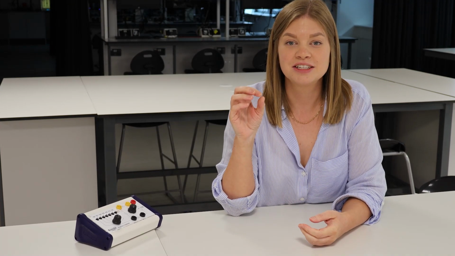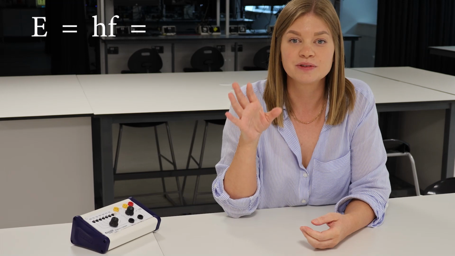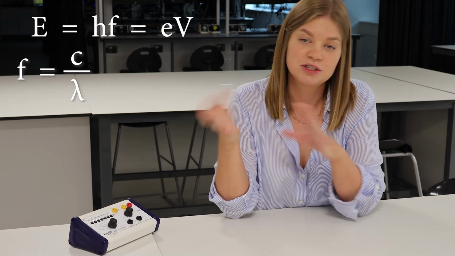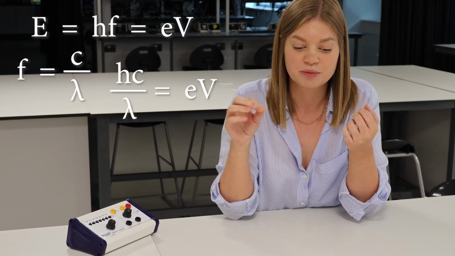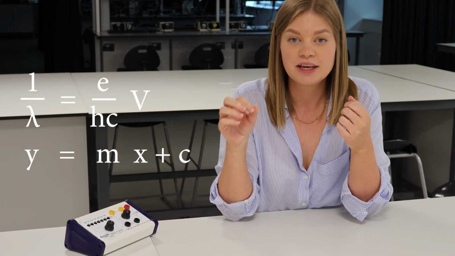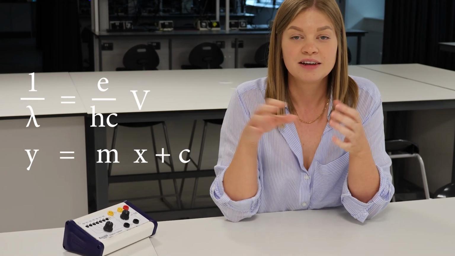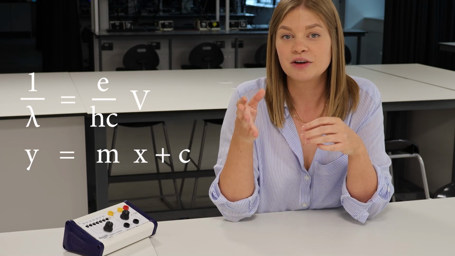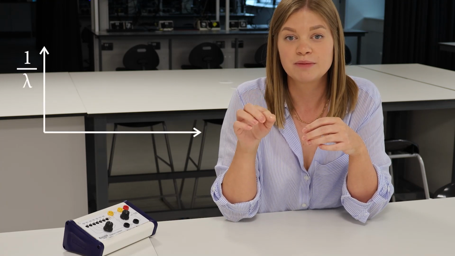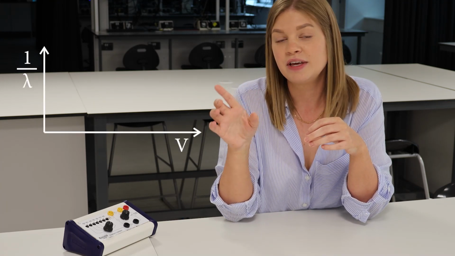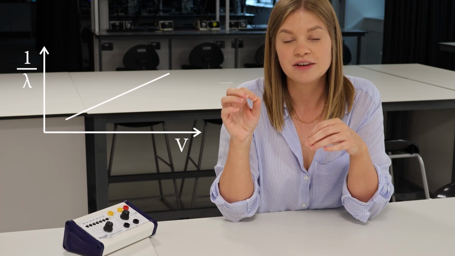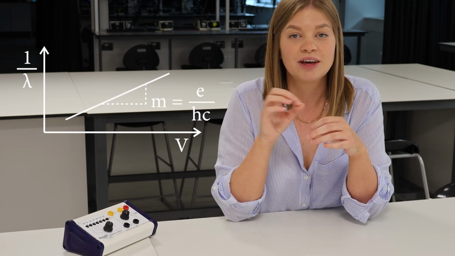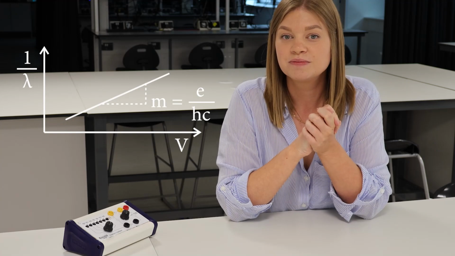So we can equate the photon energy to the energy of the electron jump. So we get E equals hf equals eV, and then with some substitution and some rearranging, we end up with 1 over lambda equals e over hc times V. Now, if we compare that equation to the linear line equation, we can see that a graph of 1 over lambda on the y-axis against V on the x-axis is going to give us a gradient of e over hc, and we can use that to determine h.